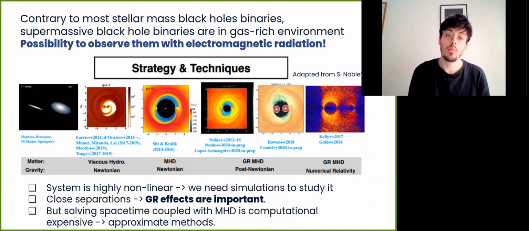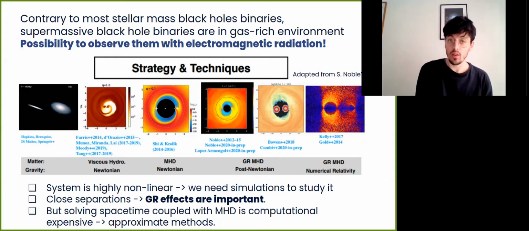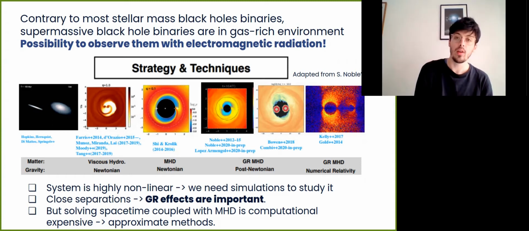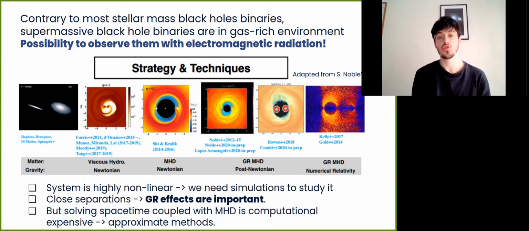If we consider a binary system at close separation in particular, we also have to take into account general relativity. So in principle, we will have to solve Einstein's equations coupled with the MHD fluid equations. And for several reasons, this is computationally very expensive. And so we usually use approximated methods to tackle the problem. For instance,